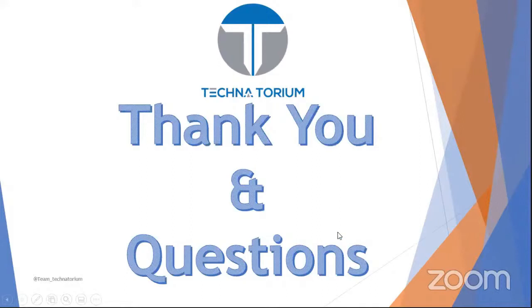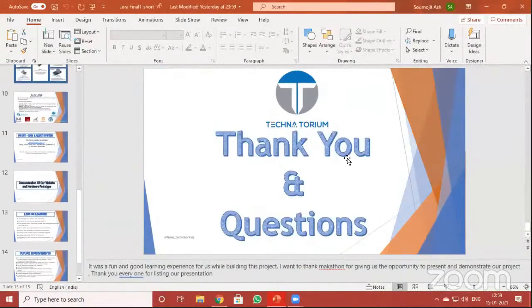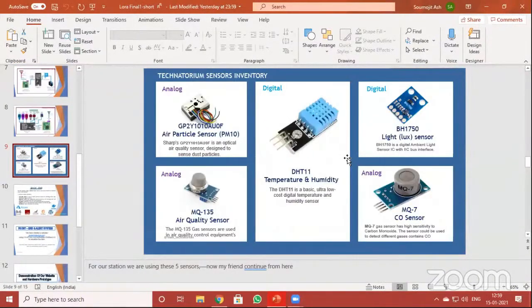One point I could not get: have you used any sensor for collecting the data? Yes. What type of sensor have you used? Let me show you. These are the sensors. This is DHT11 for temperature and humidity, MQ135 for air quality. We are also using a particle sensor to detect the dust particles in air, MQ7 for CO concentration, and BH1750 for ambient light in the environment.